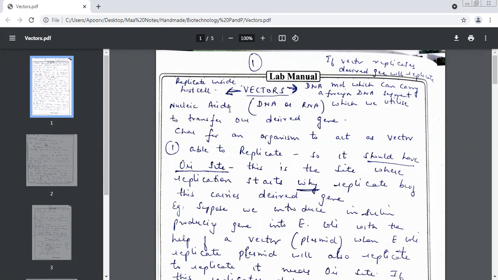Can we have the name of the gene which is commonly used? The lac Z gene. And it helps to produce which enzyme? Beta galactosidase. Which is the fourth characteristic which we need of a vector?